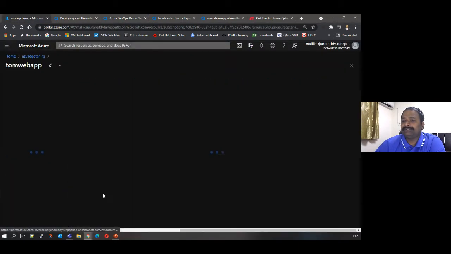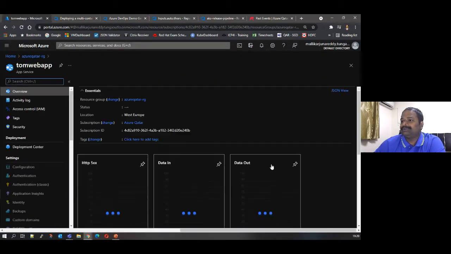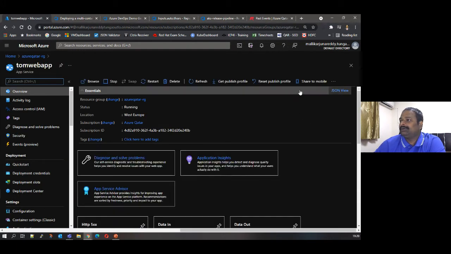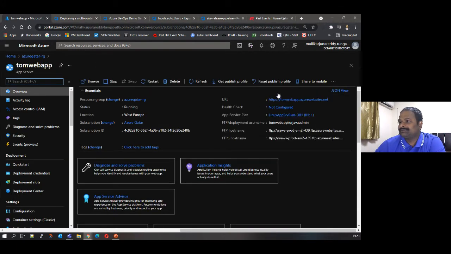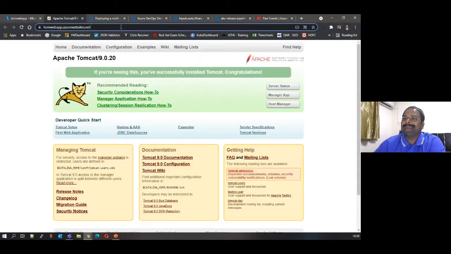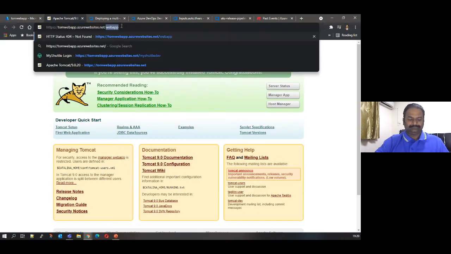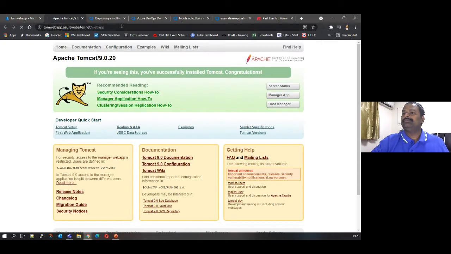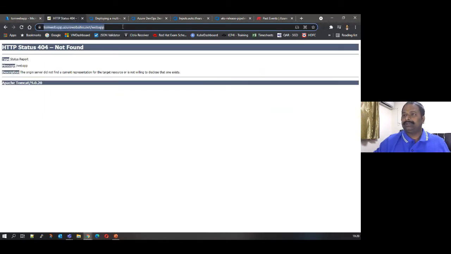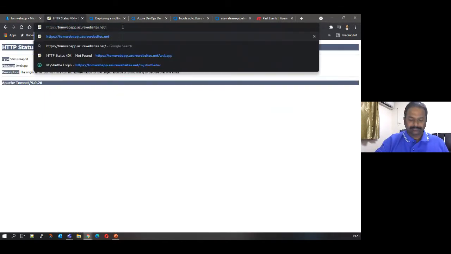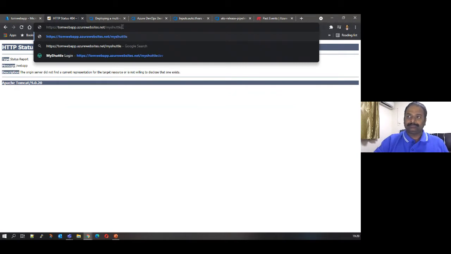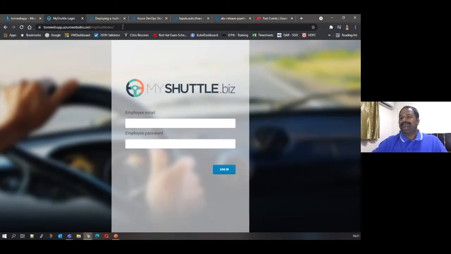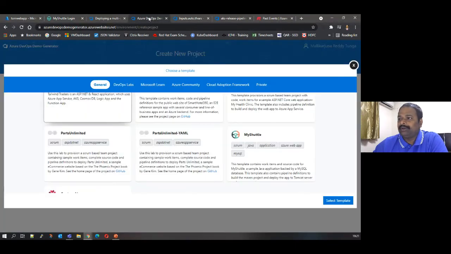Let me pick that up, and this is the Azure Web App which I showed in the last example. This is the app service which I deployed. This is the same application which I deployed using this. So go in there, select the template, and you can deploy it.